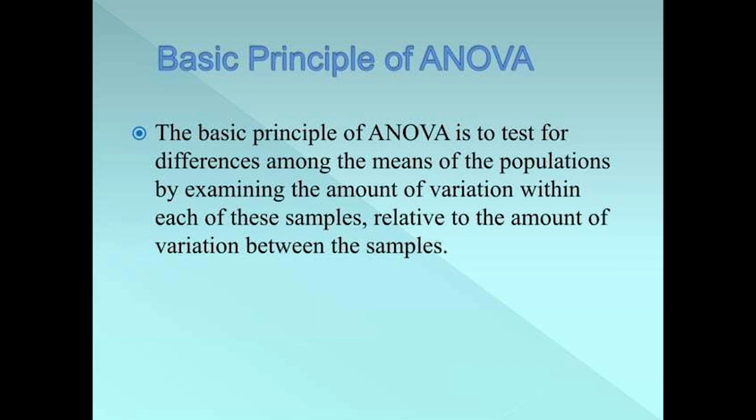The basic principle of ANOVA is to test for differences among the means of the populations by examining the amount of variation within each of the samples relative to the amount of variation between the samples.